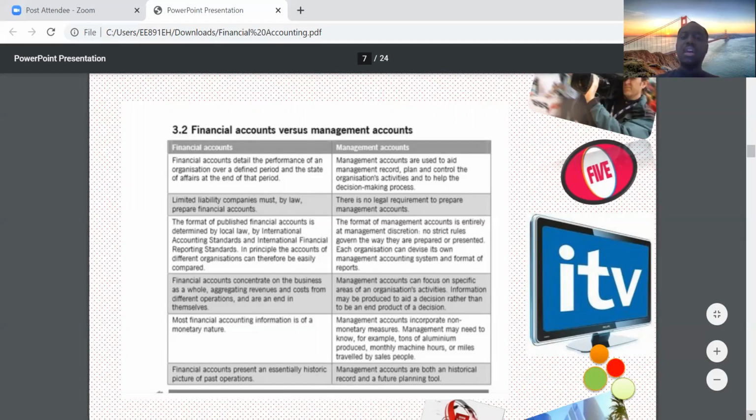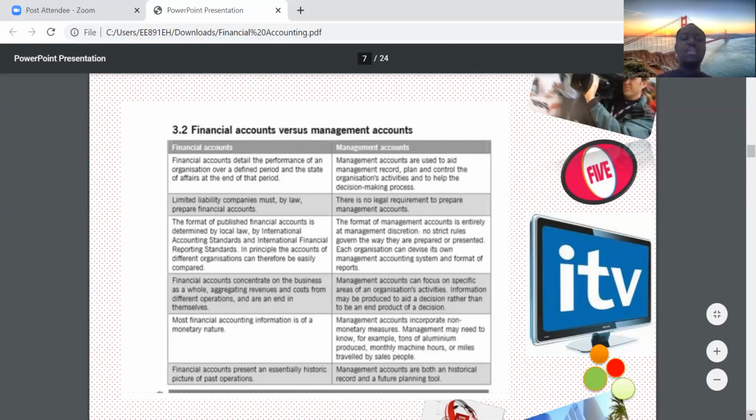Management accounts help management to make decisions. Then, another difference is that limited liability companies are mandated by law to prepare financial accounts. But there's no legal requirement when it comes to management accounts.